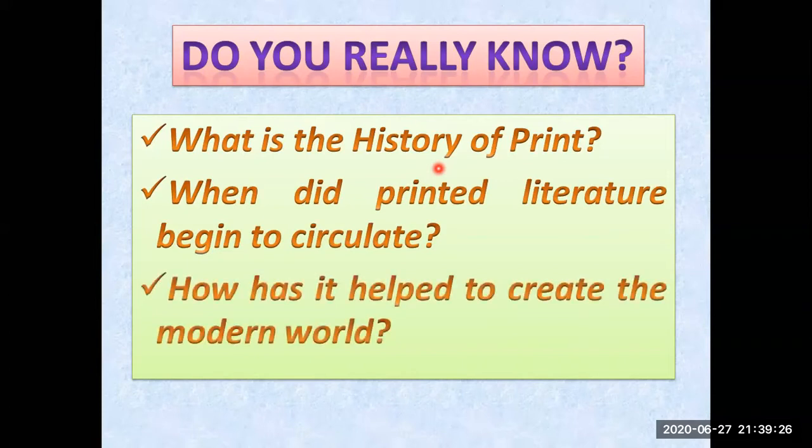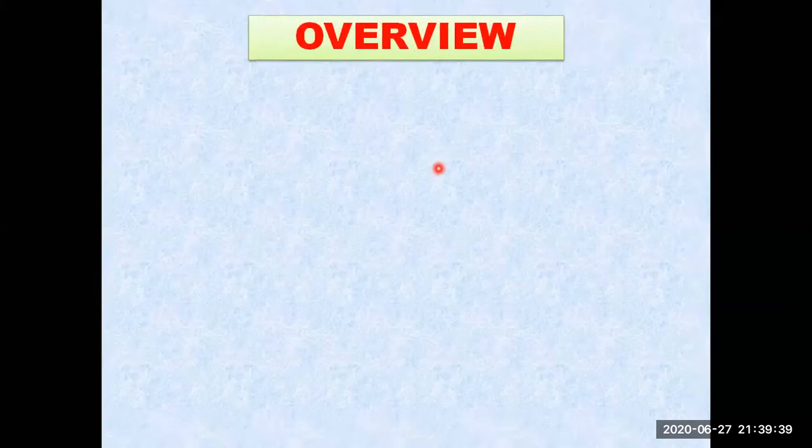How has it helped to create the modern world? Obviously, many of you might know about the history of print and all these questions, but many of you might not know all these things. So that is all we are going to study in this chapter.